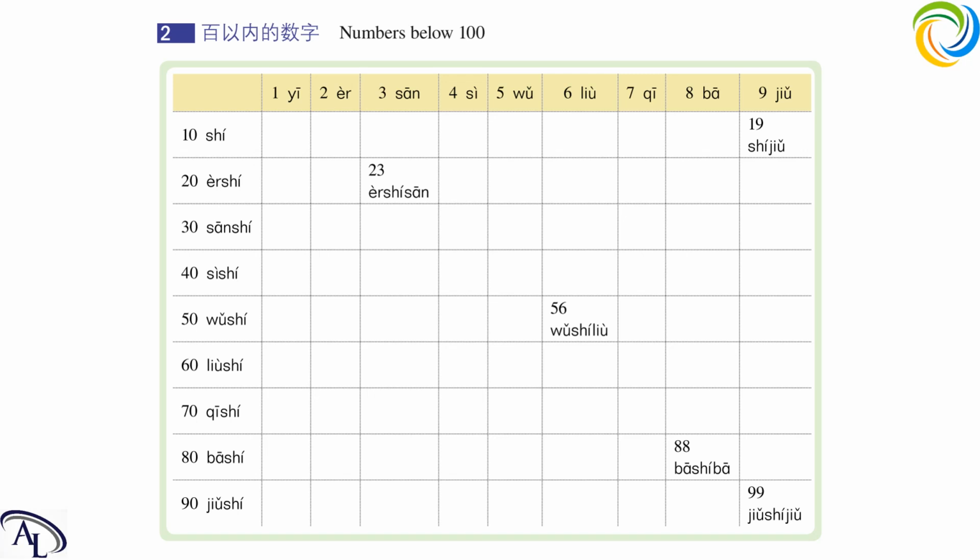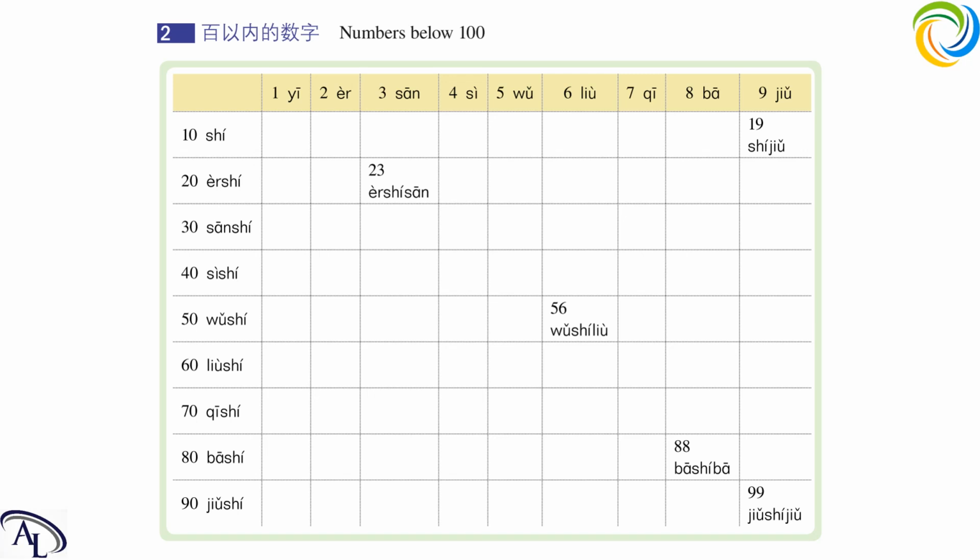3, 2, 1. 一. 二. 三. 四. 五. 六. 七. 八. 九. This is from 1 to 10.